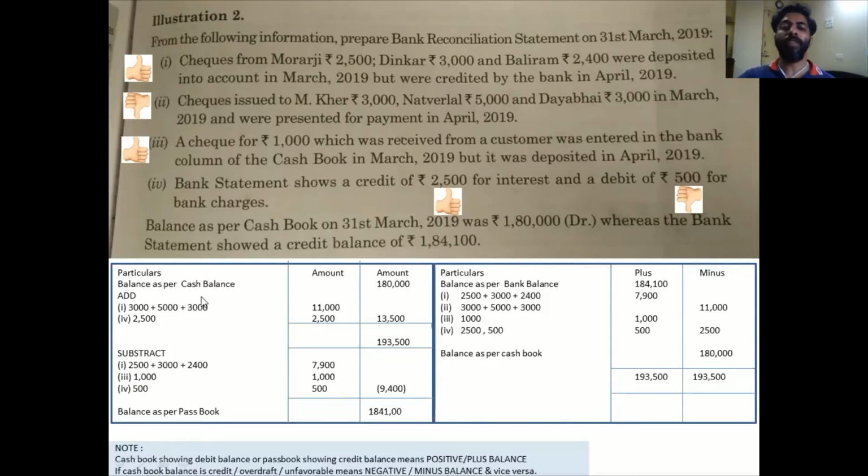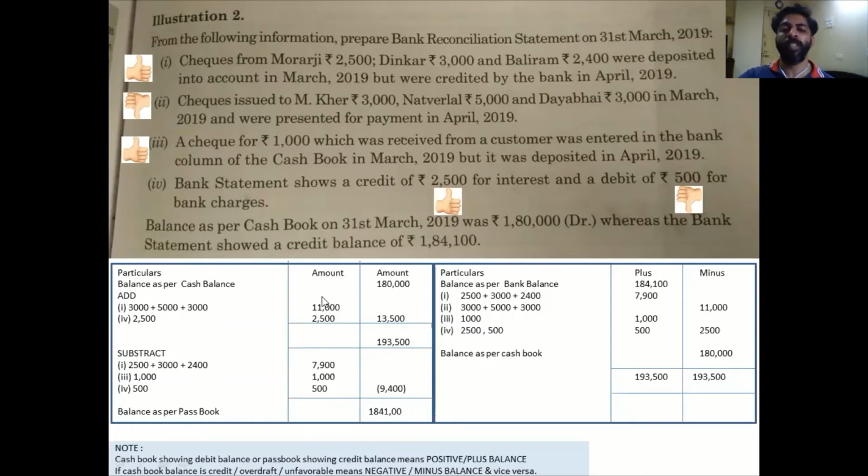So now look into the calculation. I have written balance as per the cash book as 180. I have added this figure 11 and 2500. I have written 13500. I have done the sum of these 2 figures and the subtraction column has got a total of 9400. So you have noticed that the balance as per passbook is 1,84,100. Now if you see the sum, they had given you cash book as 180 and passbook as 184,100. So you understood how you do bank reconciliation. Ideally from 180 you are showing or telling us how the passbook has become 1,84,100.